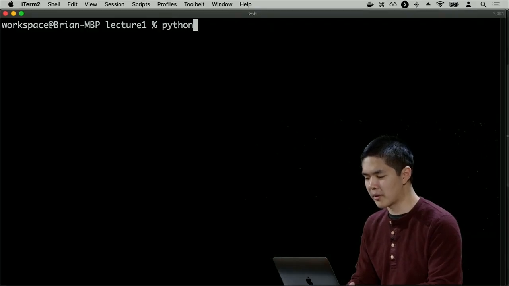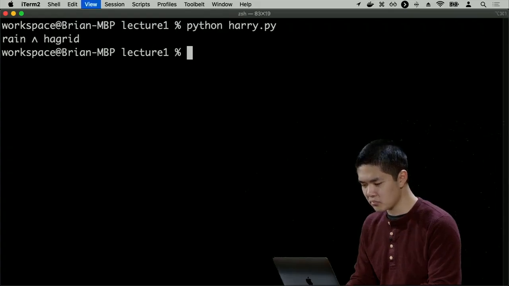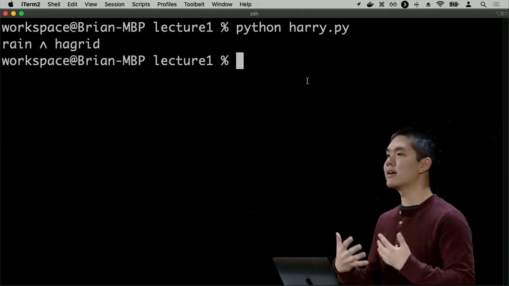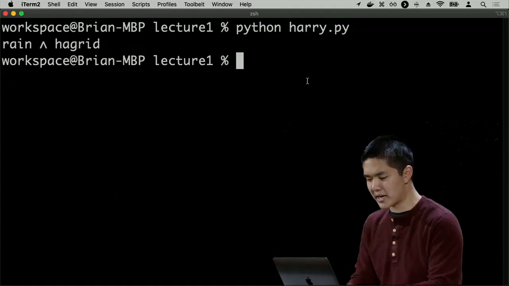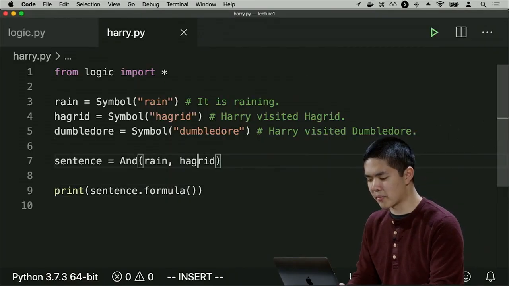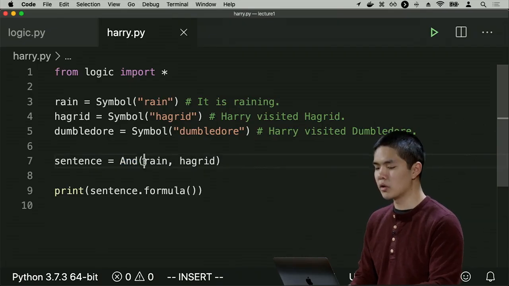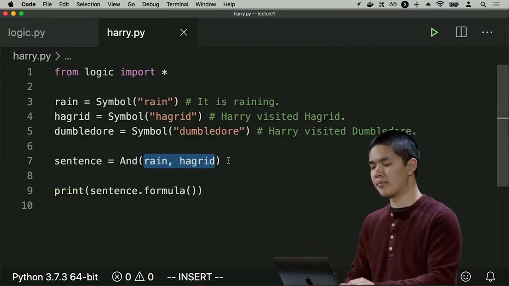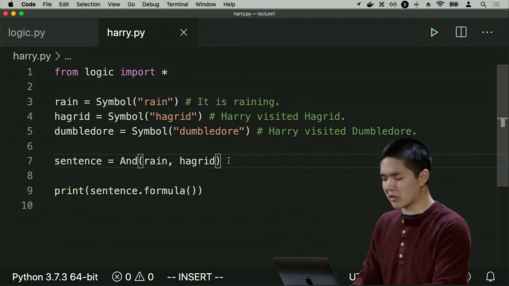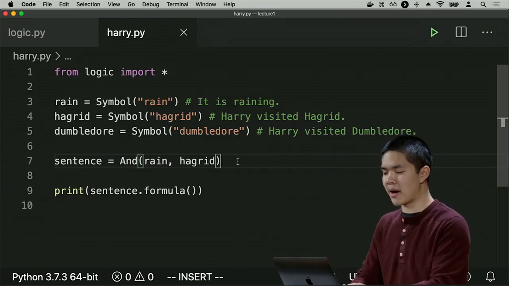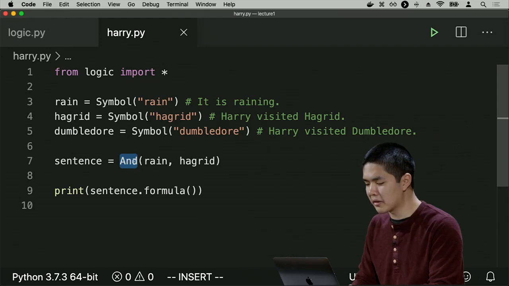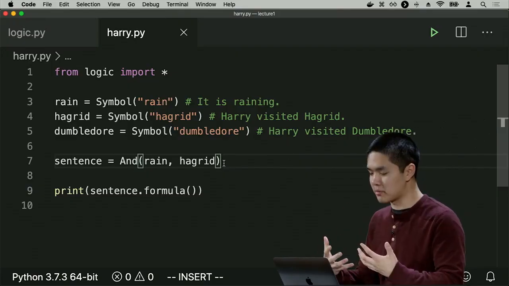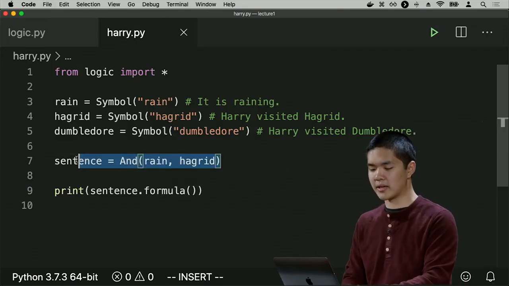So if I run Python harry.py, what we'll see is this sentence in propositional logic, rain and Hagrid. This is the logical representation of what we have here in our Python program of saying "and" whose arguments are rain and Hagrid. So we're saying rain and Hagrid by encoding that idea. And this is quite common in Python object-oriented programming, where you have a number of different classes, and you pass arguments into them in order to create a new "and" object, for example, in order to represent this idea.